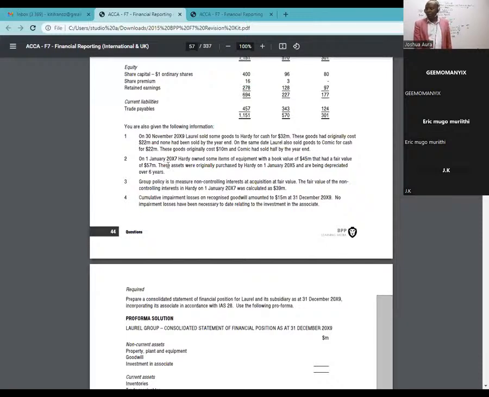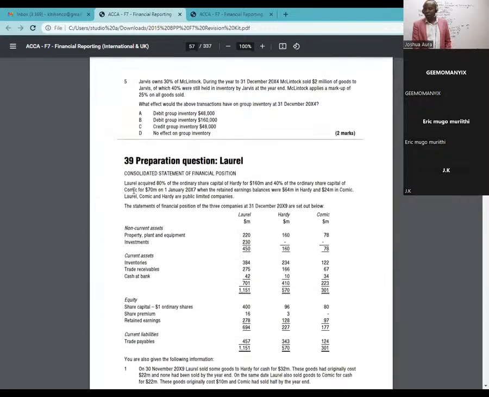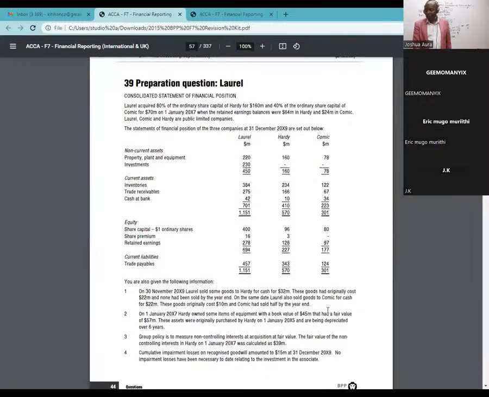On 1st January 2017, Hardy owned some items of equipment with a book value of 45 million that had a fair value of 57 million. Remember, 1st of January 2017 is when we acquired our subsidiary. So on this acquisition date, we had an item of plant whose carrying amount was 45 million, and the fair value is 57.